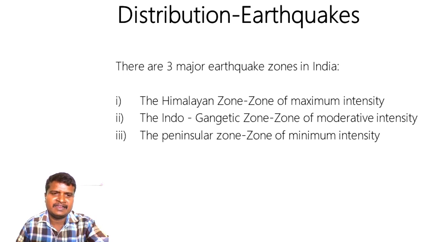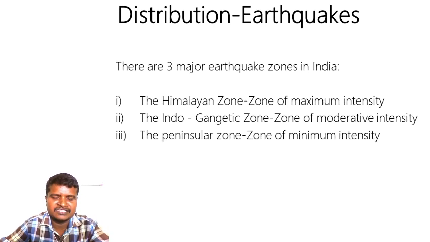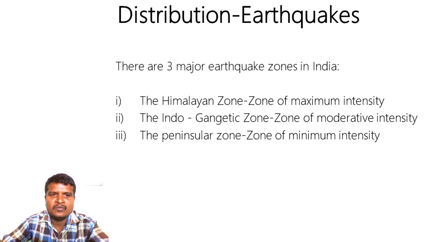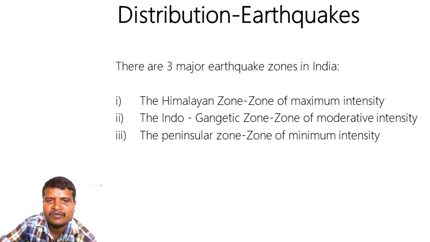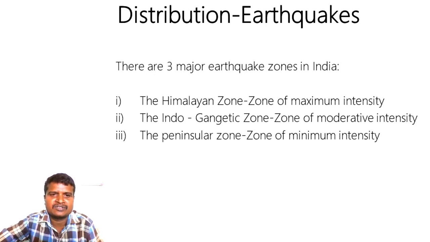Next, let us see the preventive measures. How can we prevent earthquakes? Is there a way to prevent these major earthquakes? Yes, there are some ideas. We need to avoid deforestation. We need to avoid human settlements in the earthquake prone zones. Wherever the earthquakes are happening, we need to stop people from staying and living in those areas.